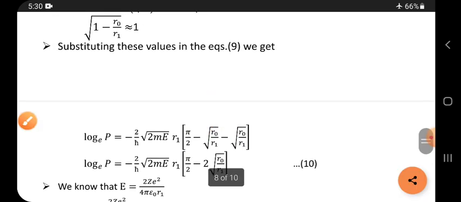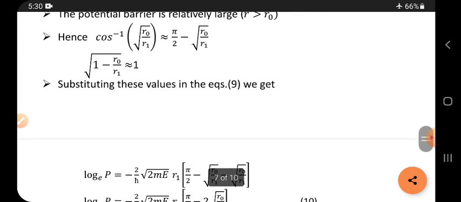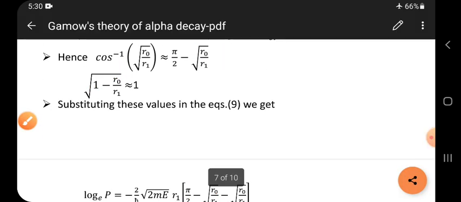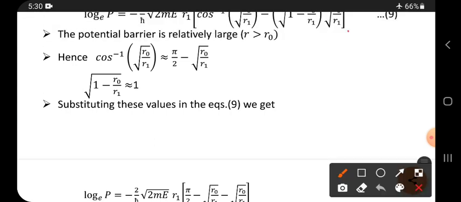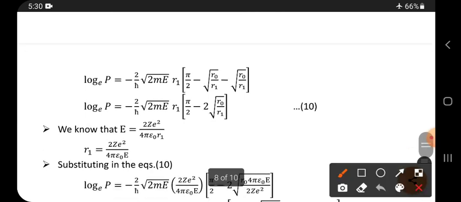See here, in the place of cos inverse it is totally substituted, and in its place 1 into this one. Now how many of these terms are there, with the same sign, minus minus, so it becomes minus 2 under root of r naught by r1.